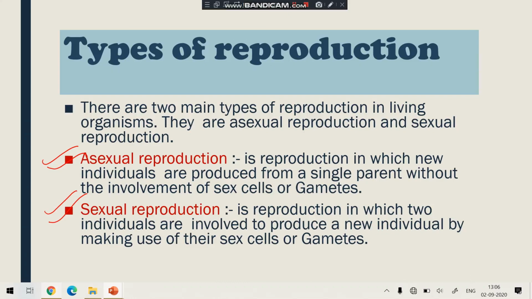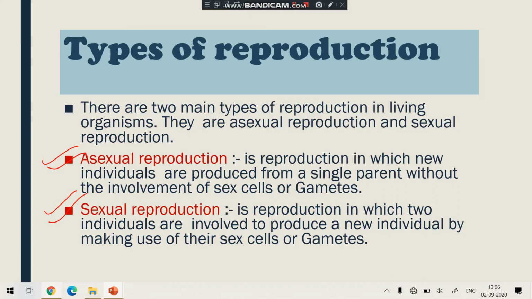Here of the two parents, one is male and one is female. So in sexual reproduction, the two parents are required and they are producing the sex cells or gametes. Understood, student?